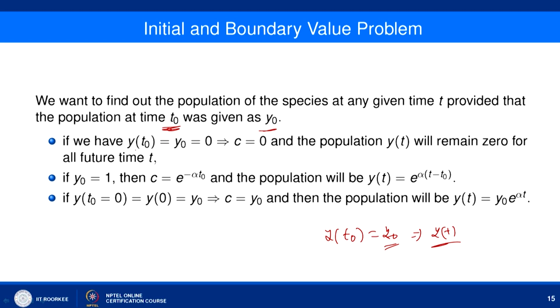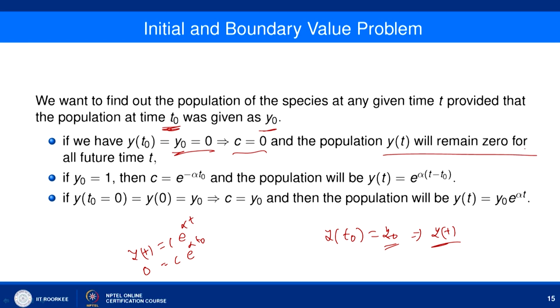For example, if I take y naught as 0, then we can get c equal to 0. So, if I look at y t, it is y t equal to c e to the power alpha t. It means that if I assume y naught is 0, that is 0 equal to c e to the power alpha t naught, then the only possibility for this equation to be valid is that c has to be 0, and in this case, when the initial population is 0, then y t will remain 0 for all